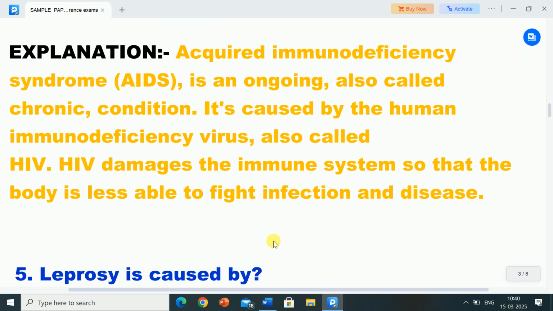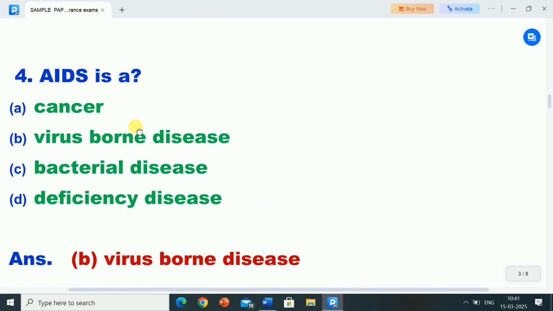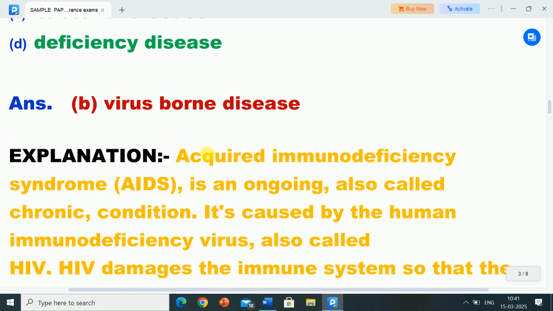Its explanation is, AIDS, that is acquired immunodeficiency syndrome, is an ongoing, also called chronic, condition. It's caused by the human immunodeficiency virus, also called HIV. HIV damages the immune system so that the body is less able to fight infection and disease. So AIDS is a virus borne disease.